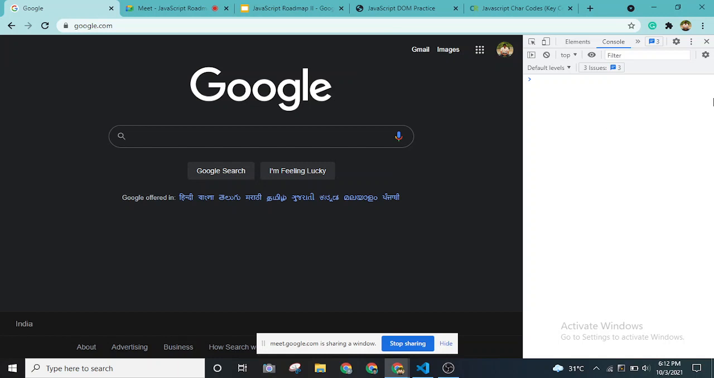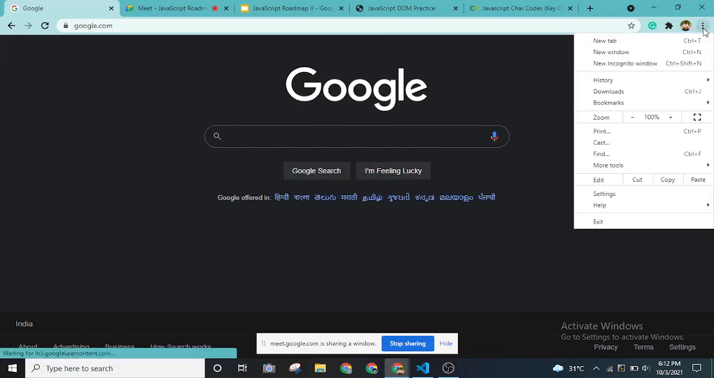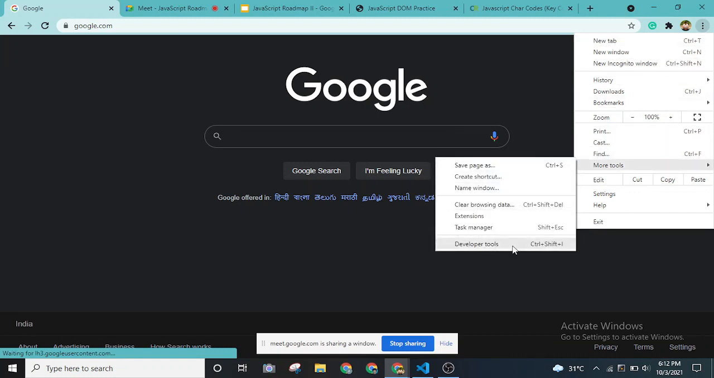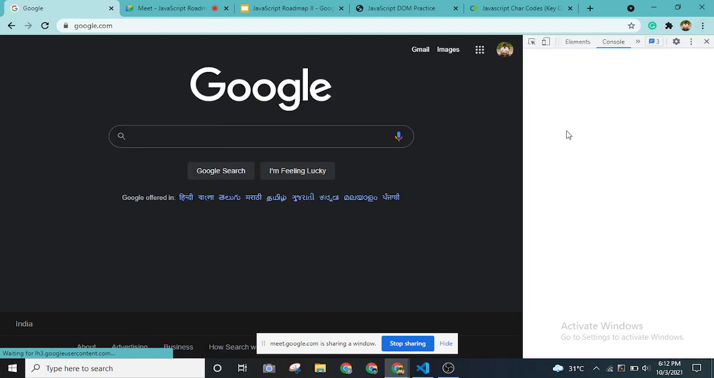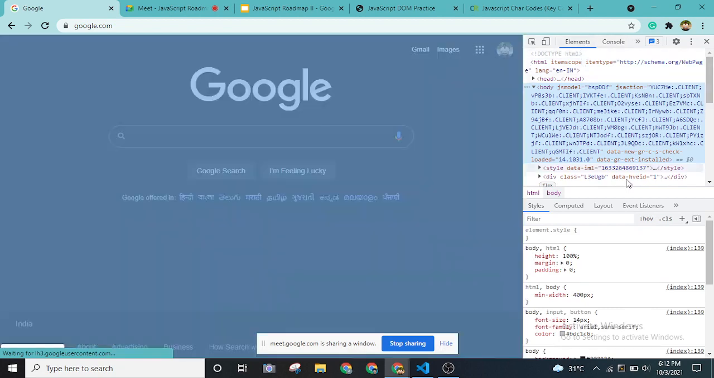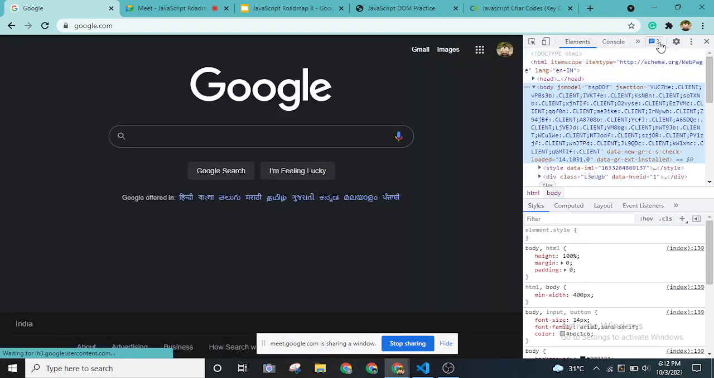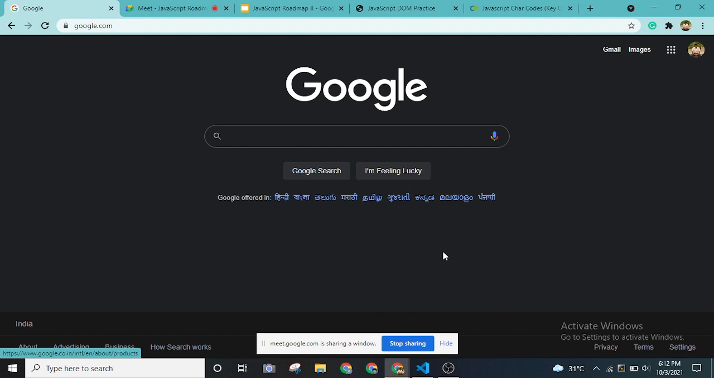As you can see, I have opened up the console. You can either use the three dots over here at the top right corner and go to more tools and developer tools, or Control Shift I, which will open either the console or the elements tab of developer tools, or you can press Control Shift J.